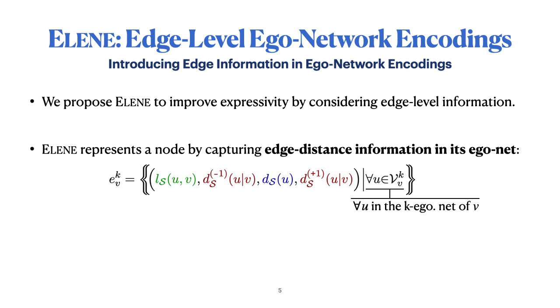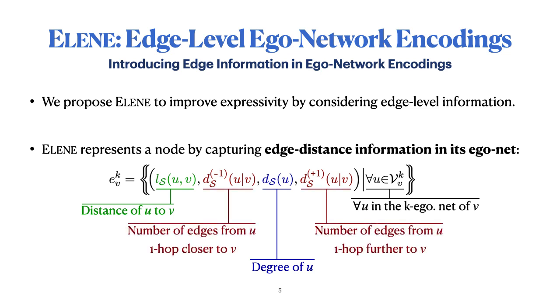We are going to look at every neighbor U within that k depth ego network, and then we are going to represent this node based on its distance to V, the degree of this neighbor, and also the number of edges from U that are one hop closer to V, since V is the root of the ego network, and the number of edges that are one hop further away from V in this ego network.